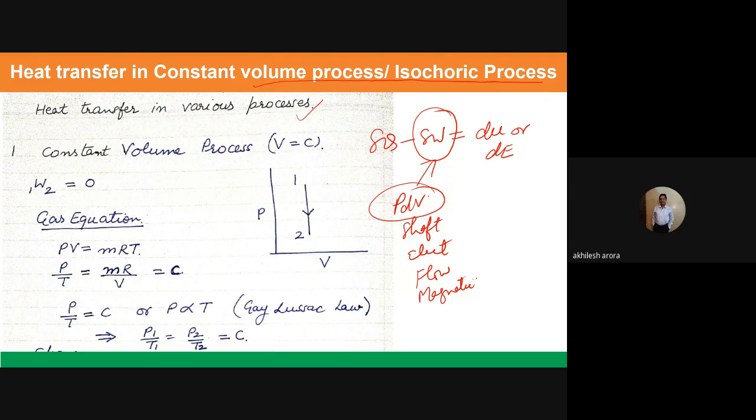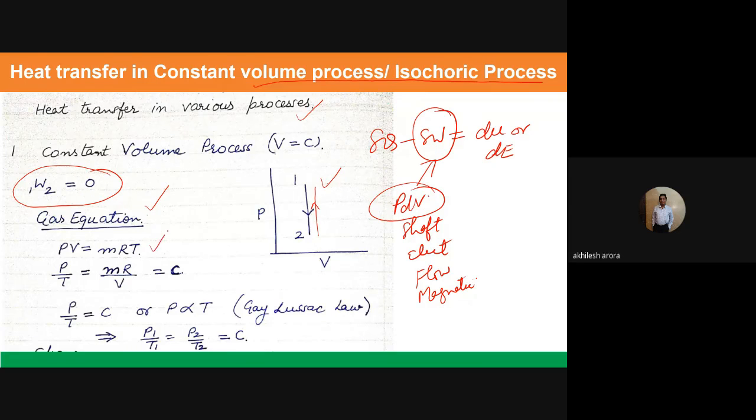So if it is a constant volume process in a simple compressible system, then the work transfer is equal to 0. This is the PV diagram, a vertical line. Whether you go from 1 to 2 or move in the upward direction, keeping the volume constant, there won't be any work transfer. You know about it. Now let us see what the gas equation is.